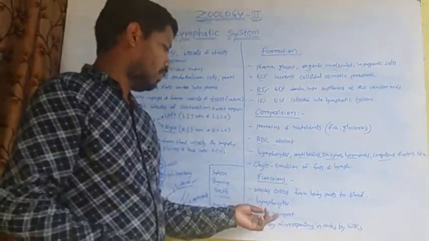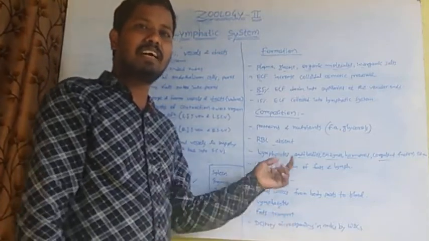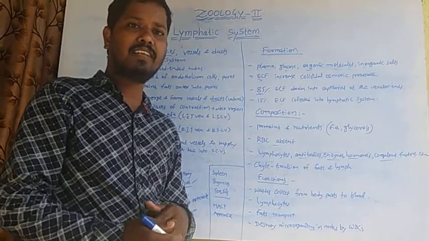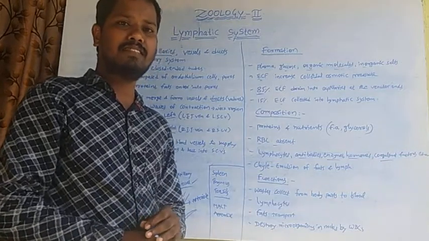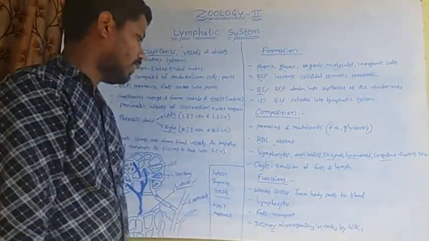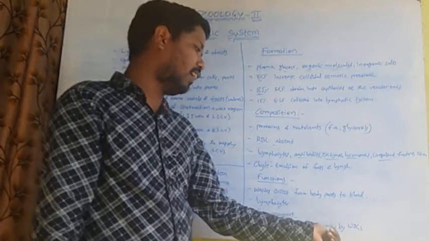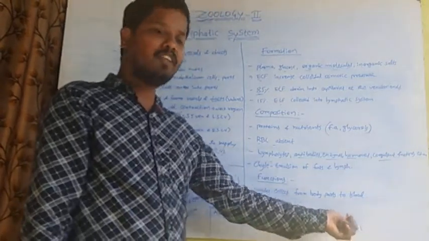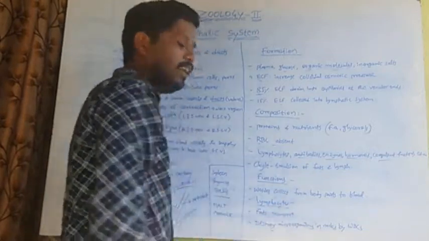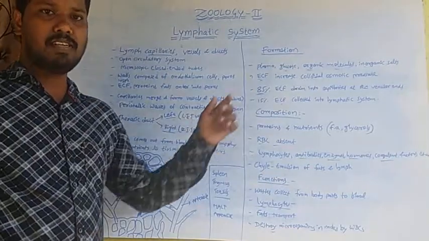Absorbed fats are transported by the lymph through intestinal villi into the circulatory system. Lymph is involved in destroying microorganisms in the lymph nodes by leukocytes through the lymphocytes. So, these are the functions of lymph.